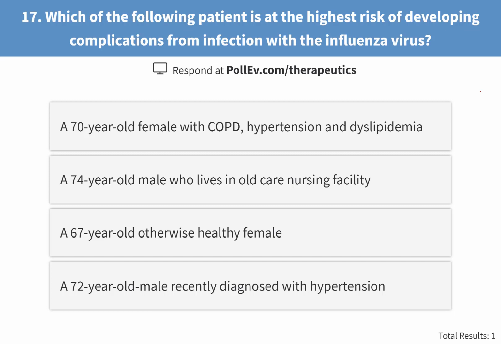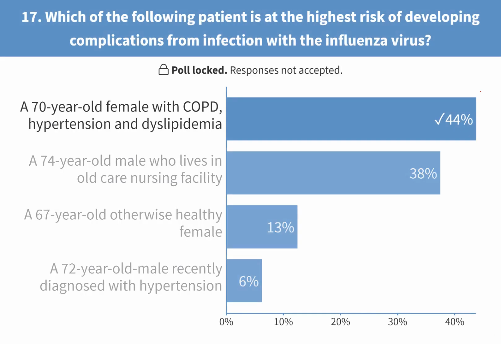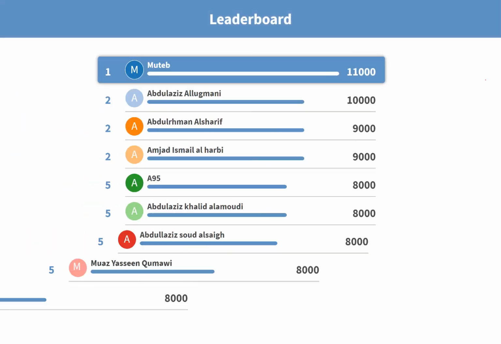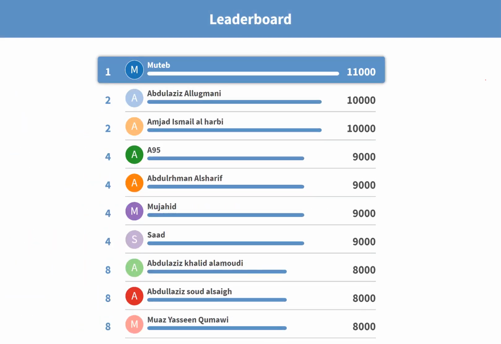Which of them has the highest risk of developing complications because of the flu virus infection? Come on, everybody. Guys, A is the patient who has more diseases. So that is quite obvious. The patient is old and the patient has more diseases. So that's why it's more likely to develop complications.